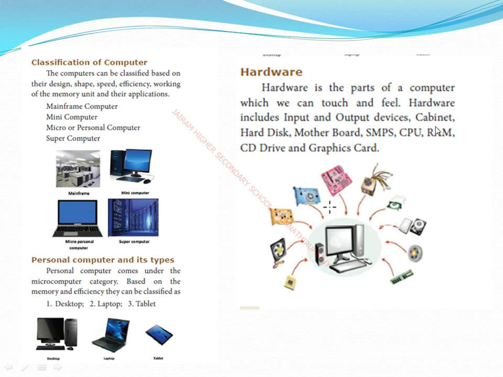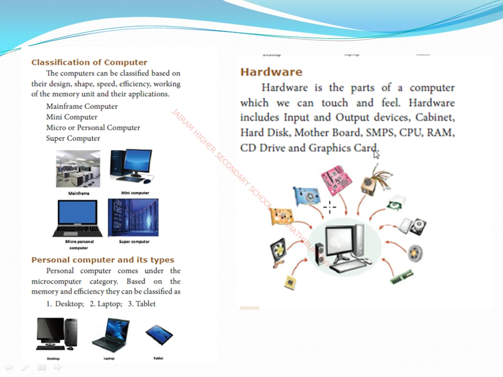So next one, RAM. RAM is random access memory. It is a volatile memory. I told you in the beginning it is also called the primary memory. So next one, the CD drive, which is in the CPU. What is the purpose of this CD drive? We can insert a CD or DVD into this CD drive.